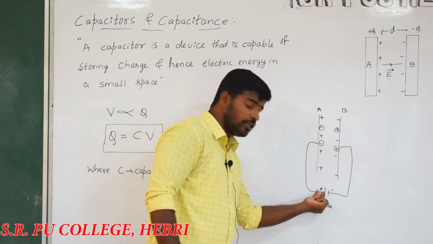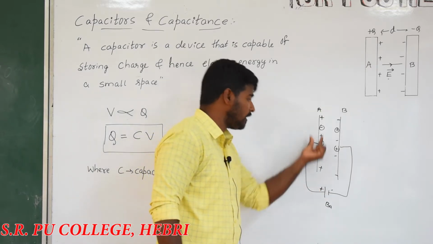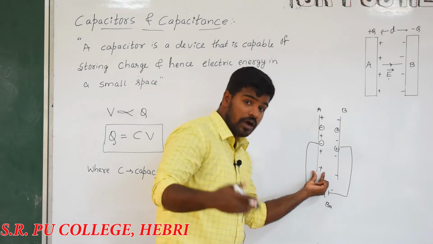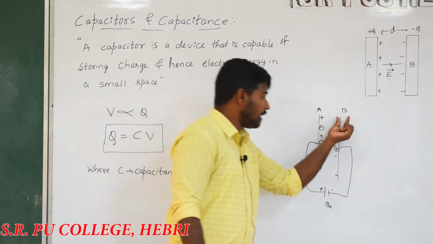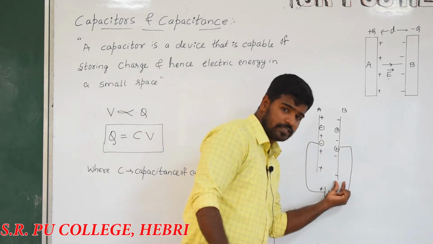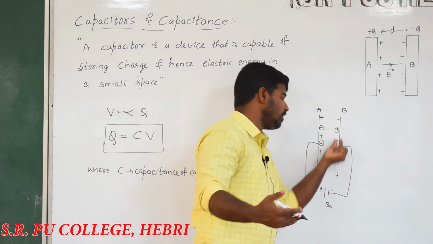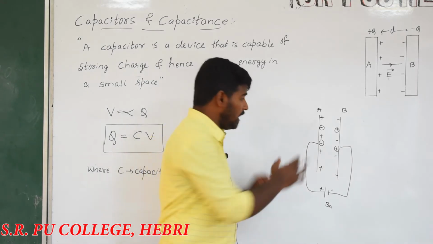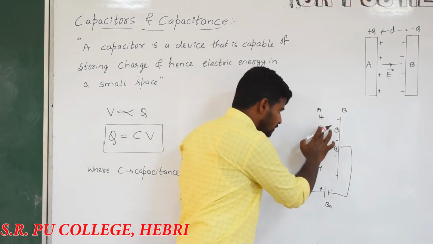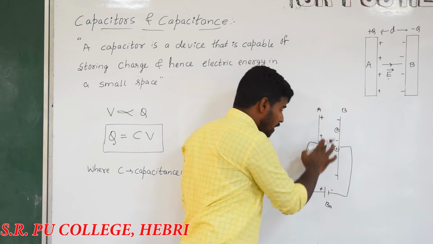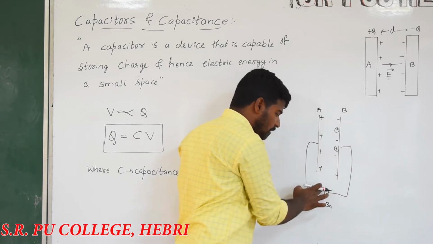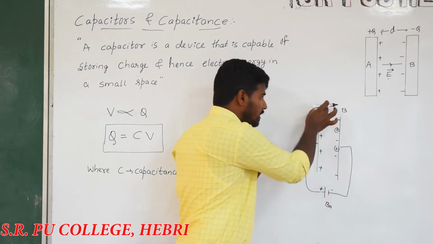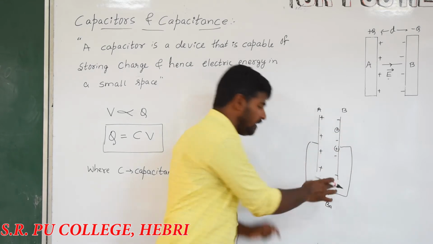Because of the positive terminal during the process of charging, the conductor is having the positive charge carriers. Along with that, there is a minority charge carrier which will be negative. The conductor B is having the negative charge carriers. Along with that, the minority charge carrier will be positive. But suppose you consider the conductor A, the minority charge carrier will be negative, and that negative is attracted by the positive terminal of the battery. That is the reason why the conductor A becomes completely positively charged.